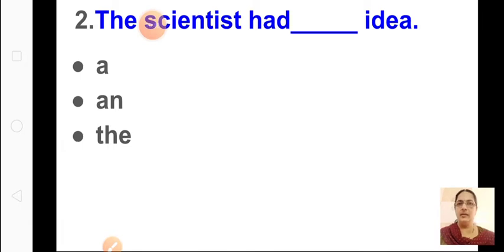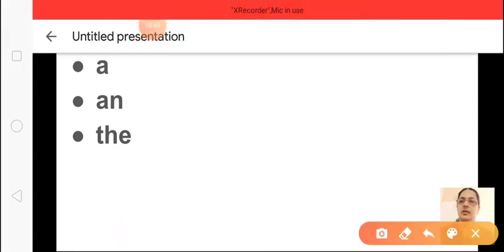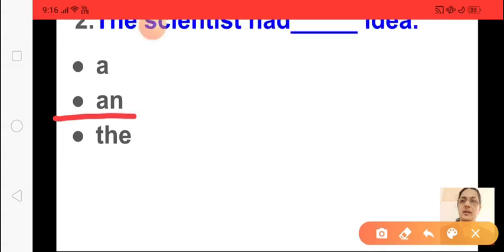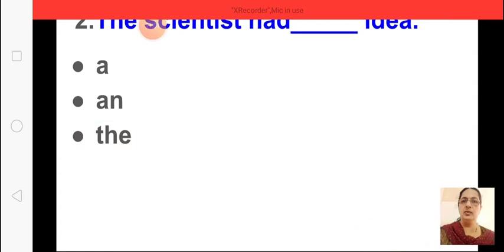Vowel I. Okay. So what should come? It should come a, an or the. What will be the answer? Because vowel means you will choose an. An is the correct answer. Okay. Understood how to do? So, the scientist had an idea. An is the correct answer. Understood how to do? Okay.